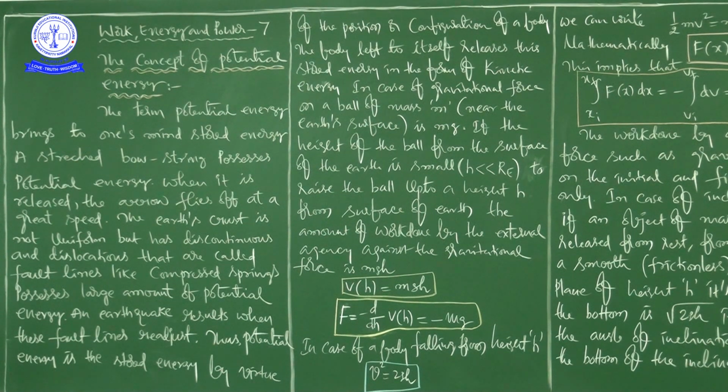These fault lines are like compressed springs. As a compressed spring possesses potential energy, in a similar manner these fault lines possess a large amount of potential energy.